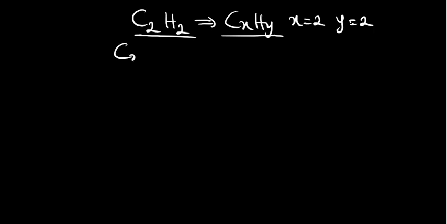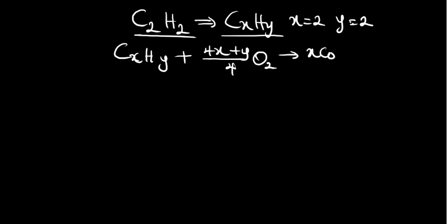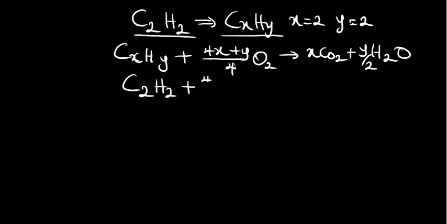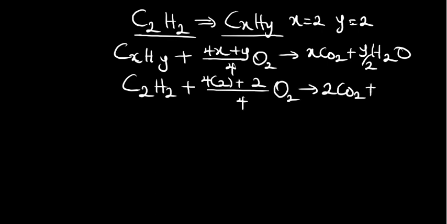So using our formula again, we have CxHy plus (4x plus y) over 4 O2 into xCO2 plus y over 2 H2O. Let's input our values. We now have C2H2 plus (4 times 2 plus 2) over 4 O2 into 2CO2 plus 2 over 2 H2O.